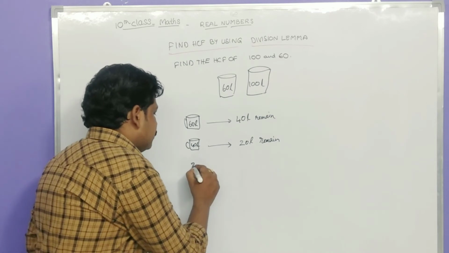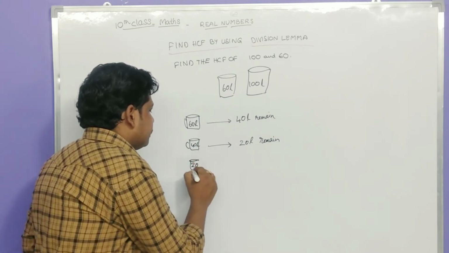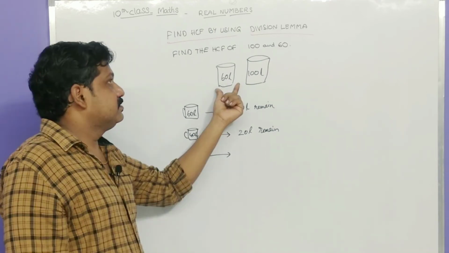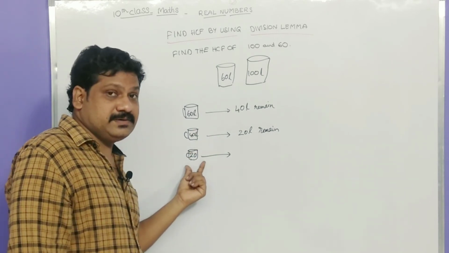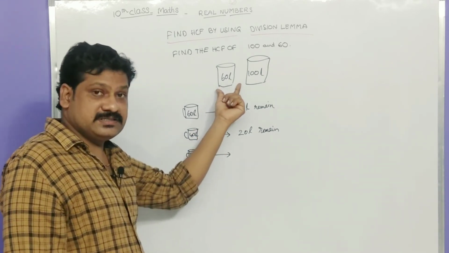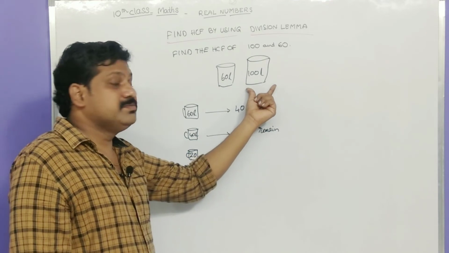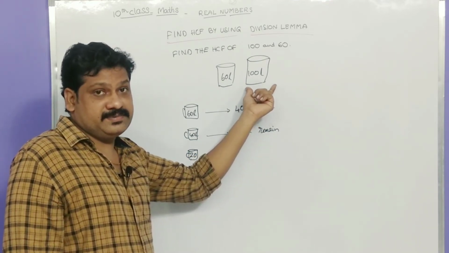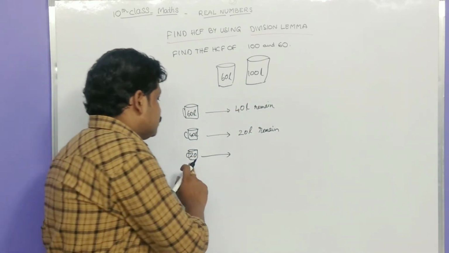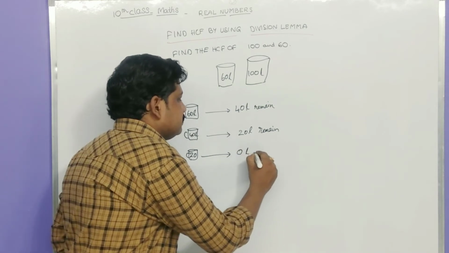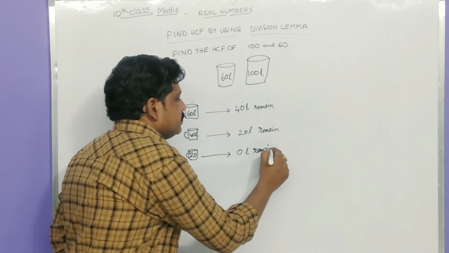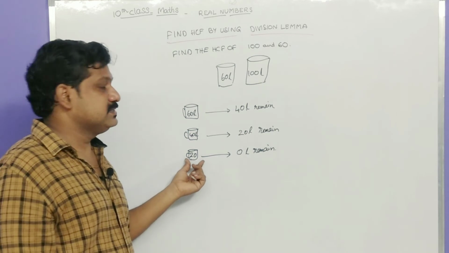Okay, if we take a 20 liter can, if we use a 20 liter cup, then we can measure all the milk in the 60 liter can and also all the milk in the 100 liter can. So if we use 20 liters, 0 liters will remain.